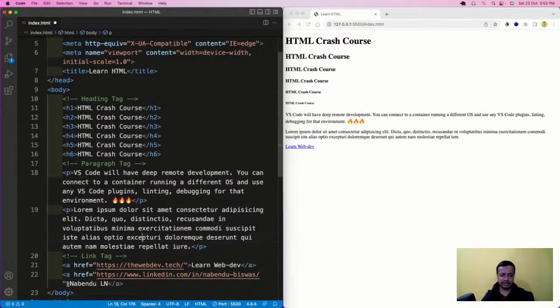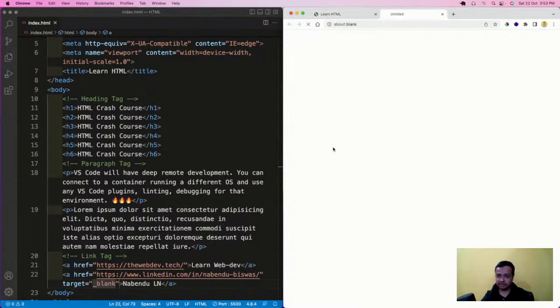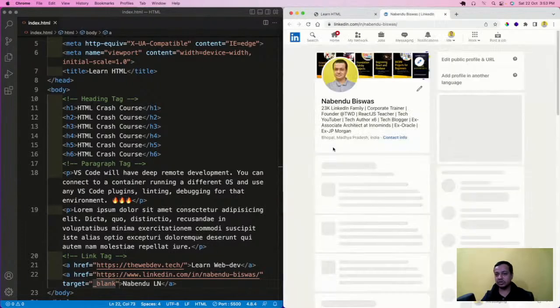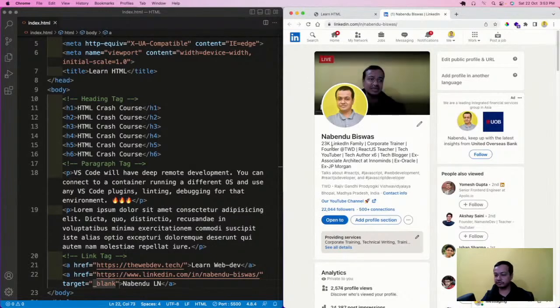So I have to go here and add something known as target equal to underscore blank. Target equal to underscore blank. Save it. Now I will click here, it will open in the same tab, but if I click here, it will open a new tab. So this is a very important thing.